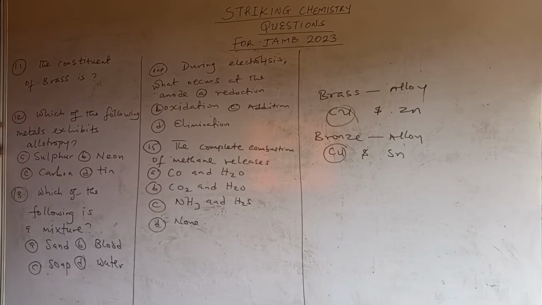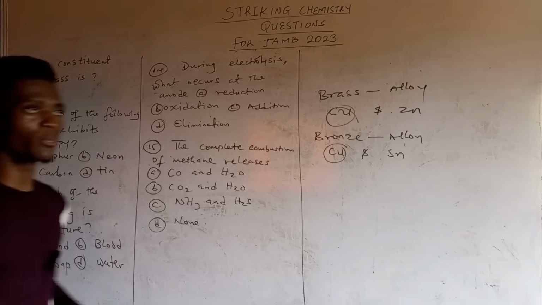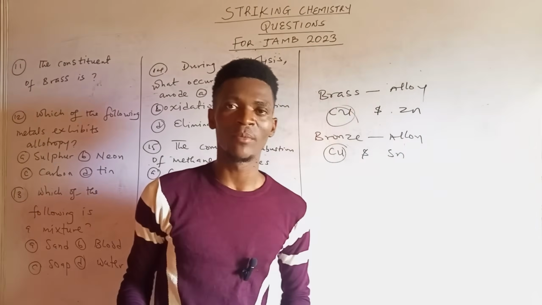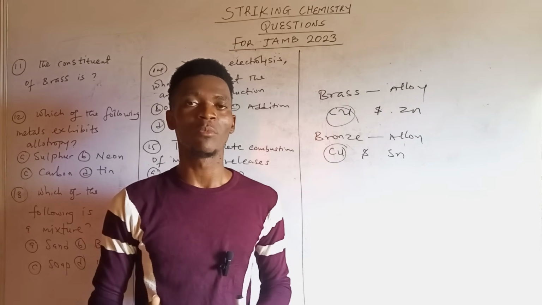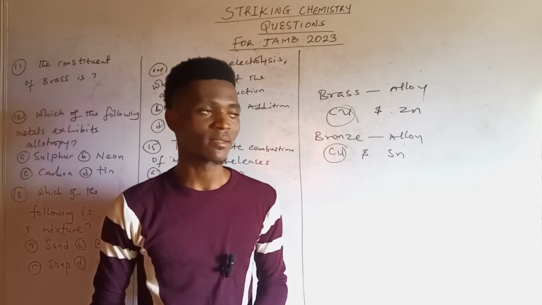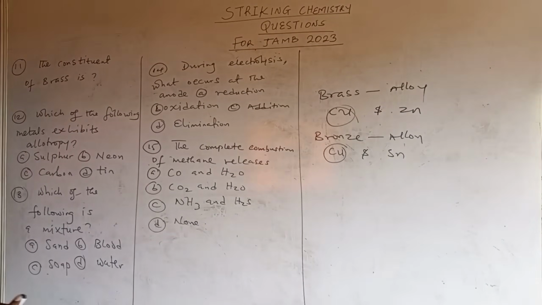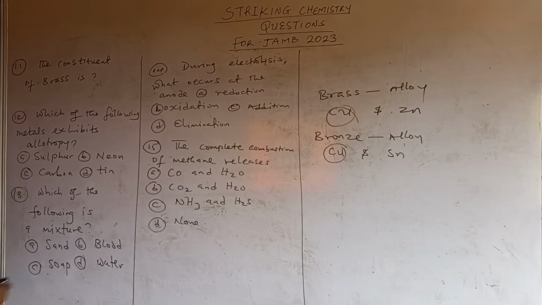All right. So question 12, which of the following metals exhibits allotropy? We know what allotropy is: a phenomenon in which an element exists in various forms but having the same physical state. And of course, the only metal that exhibits allotropy is tin. We know that carbon exhibits allotropy, sulfur exhibits allotropy, then neon doesn't exhibit allotropy. But these two happen to be non-metals. So the only metal that exhibits allotropy is tin.